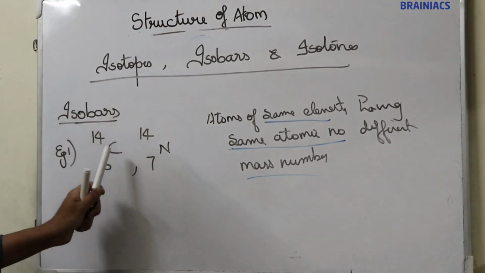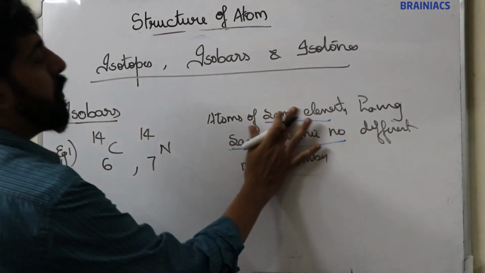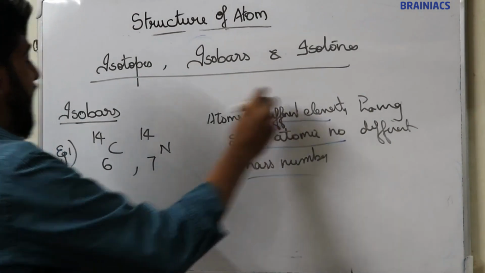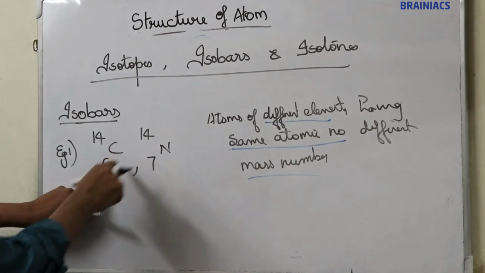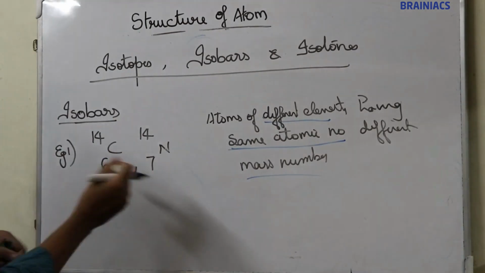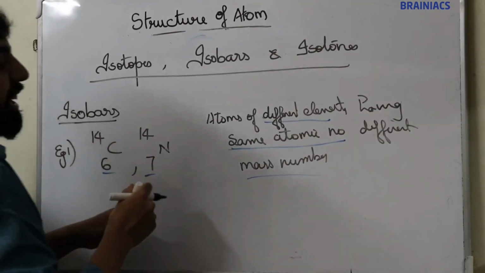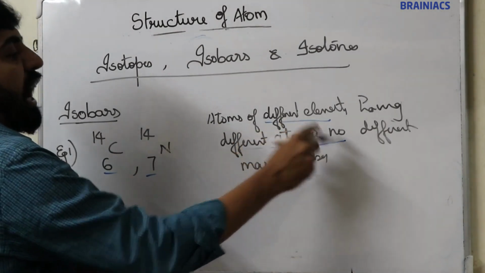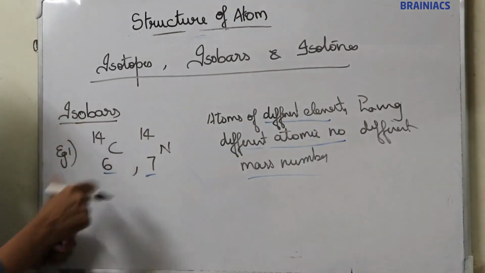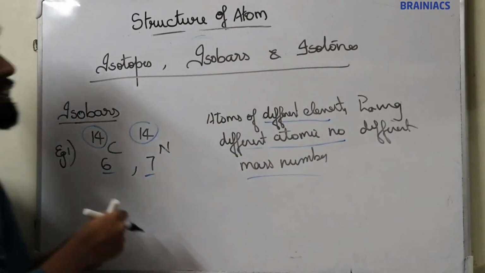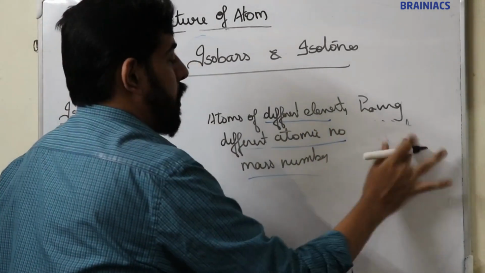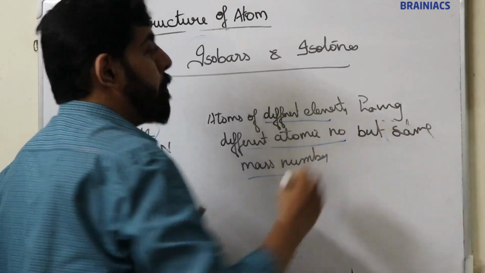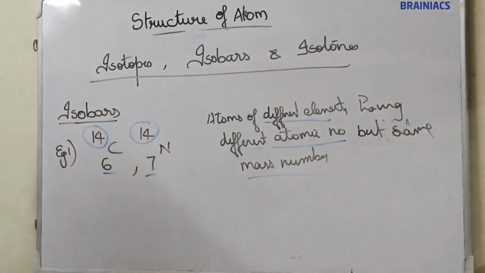Now, carbon and nitrogen. So, atoms of different elements having different atomic numbers, but their mass numbers are the same. These are isobars.